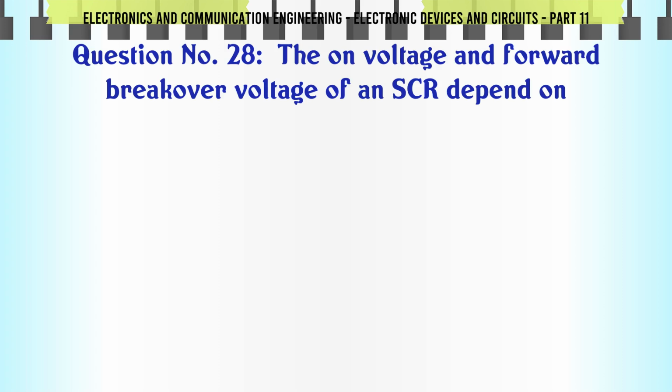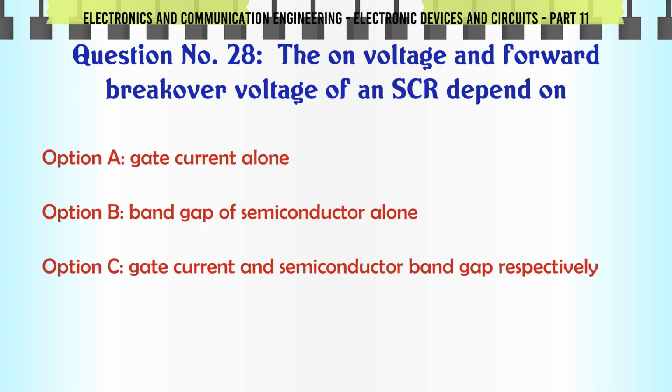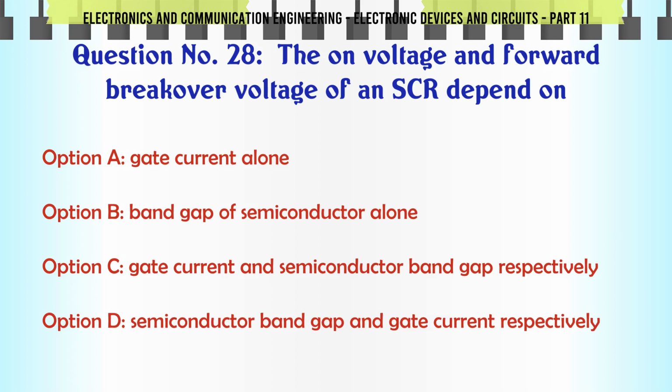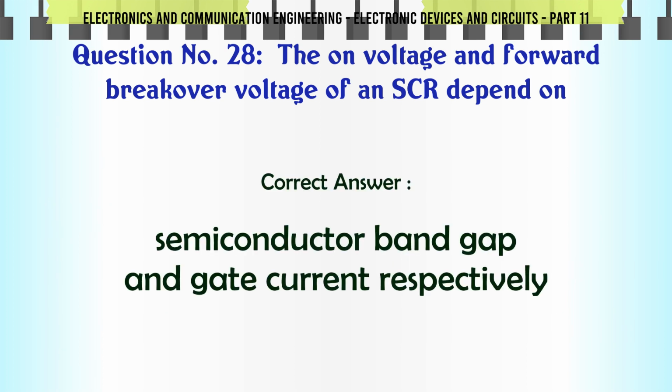The on voltage and forward breakover voltage of an SCR depend on: a. Gate current alone, b. Band gap of semiconductor alone, c. Gate current and semiconductor band gap respectively, d. Semiconductor band gap and gate current respectively. The correct answer is semiconductor band gap and gate current respectively.